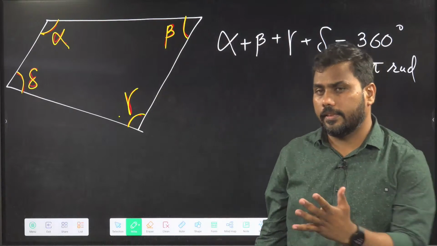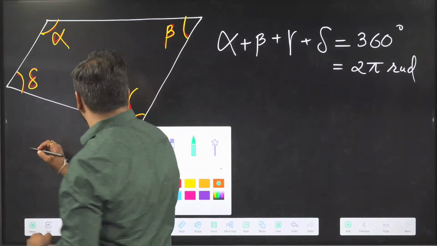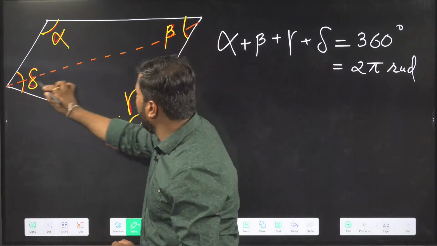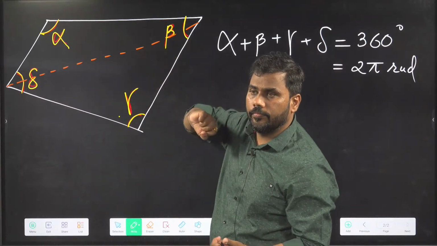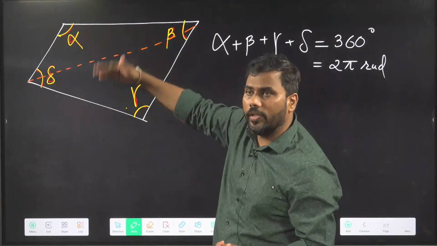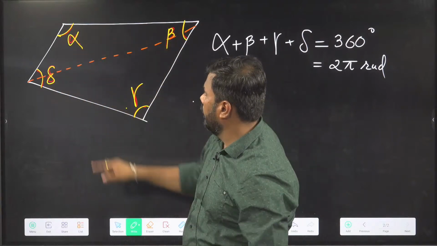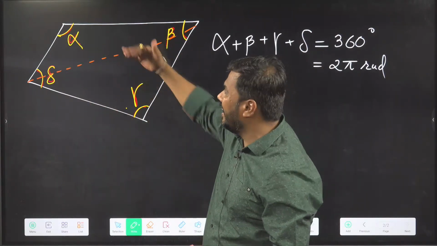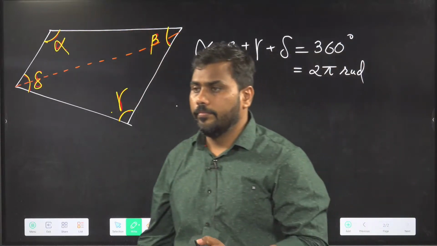Can we prove this? Yes, we can prove this. Why? Because a quadrilateral is just two triangles. If I draw a diagonal of this quadrilateral, this diagonal divides the quadrilateral into two triangles. This triangle will have the sum of its angles to be 180. The bottom triangle will also have the sum of its angles to be 180. So if I add the angles inside these two triangles, I will get 180 plus 180, 360 degrees.